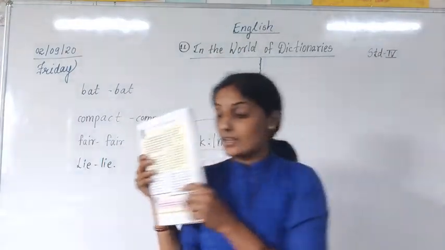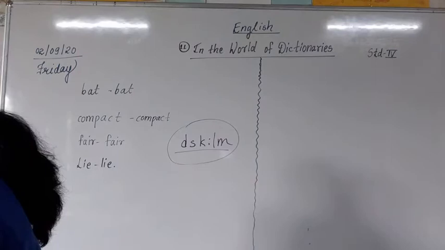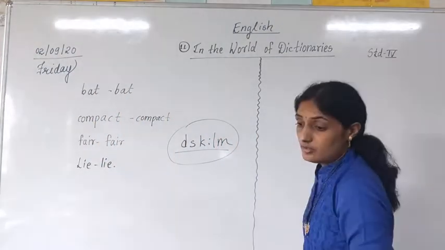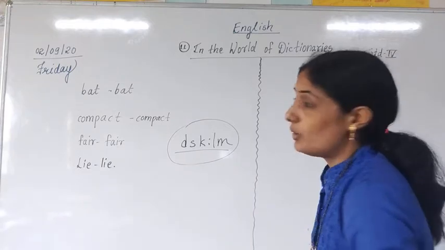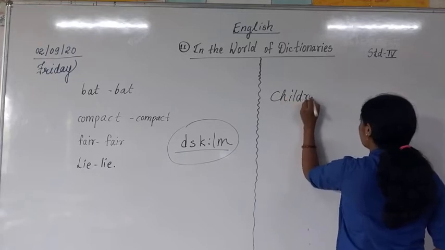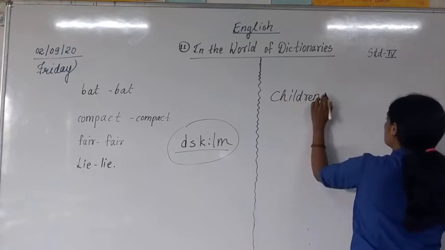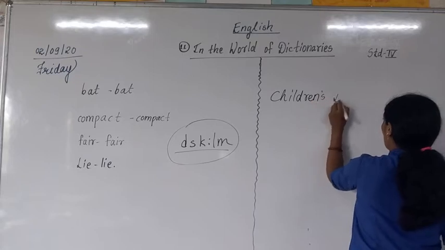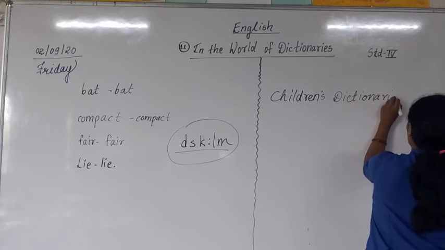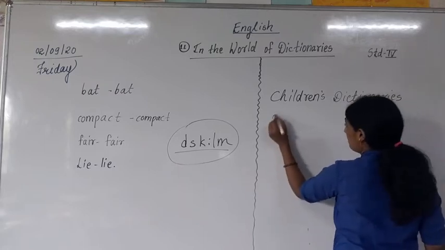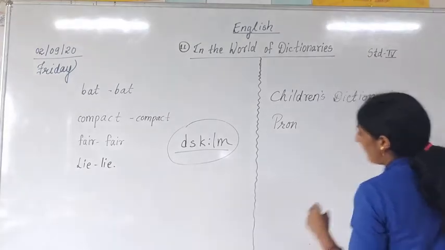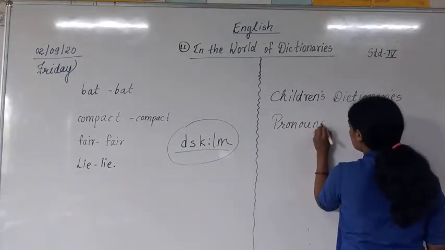So with the help of these symbols, now these symbols are in which dictionary? These symbols are in the pronunciation dictionary. Which dictionary? Pronunciation or pronouncing dictionaries. We studied two dictionaries. Which are those? We studied the children's dictionary. After that we studied pronouncing dictionaries.